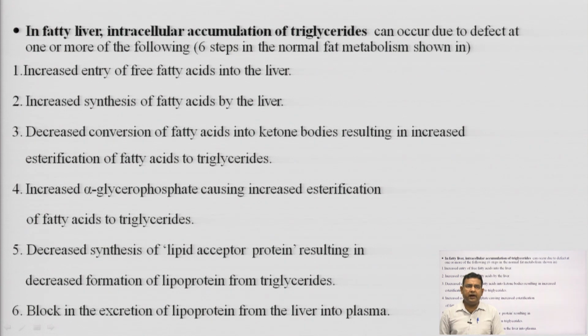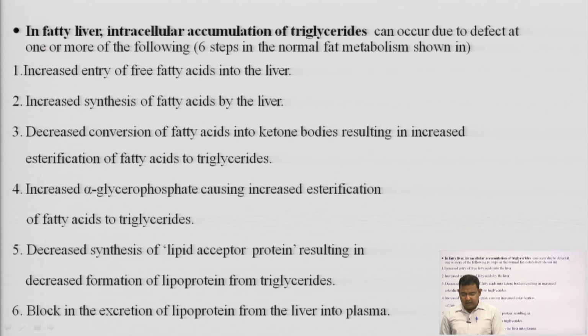First one, increased entry of free fatty acids into the liver. Second one, increased synthesis of fatty acids by the liver. Third one, decreased conversion of fatty acids into ketone bodies, resulting in increased esterification of fatty acids to triglycerides. Fourth one, increased alpha glycerophosphate causing increased esterification of fatty acids to triglycerides.